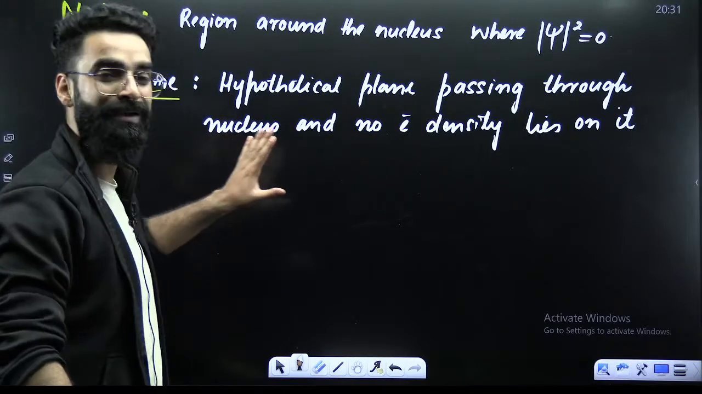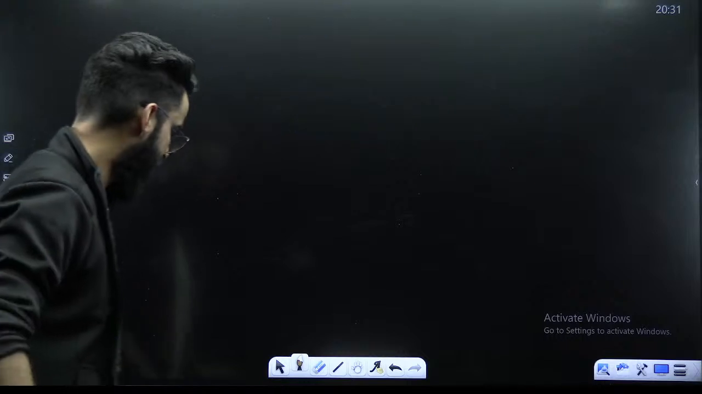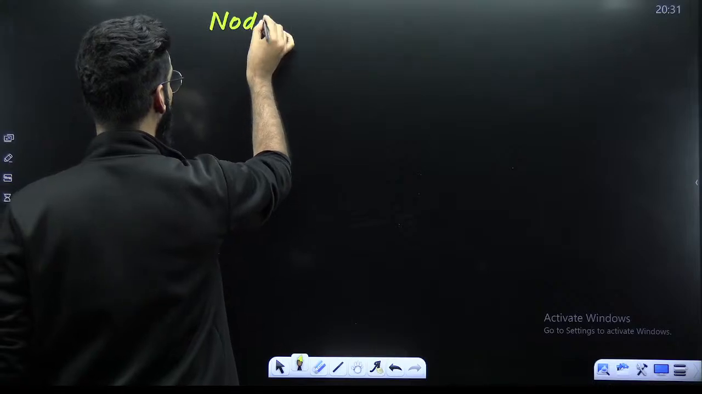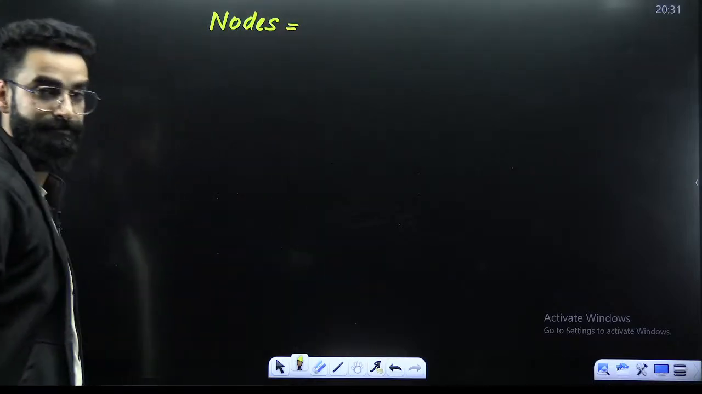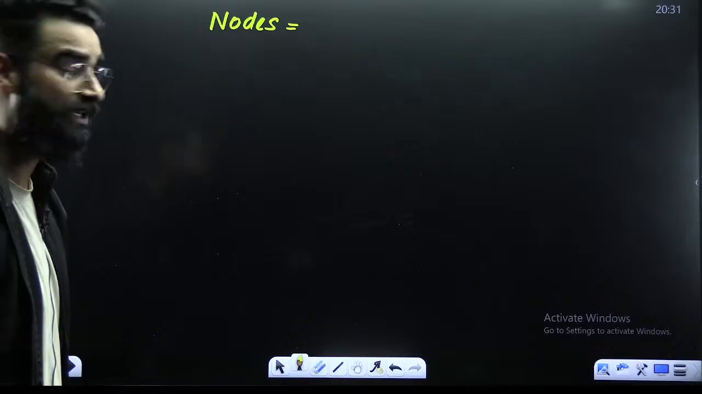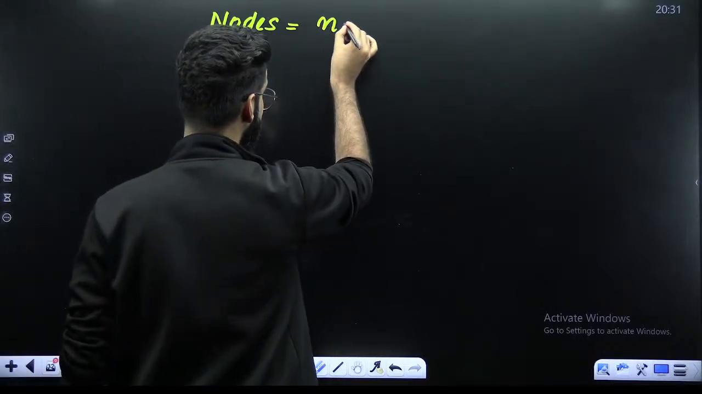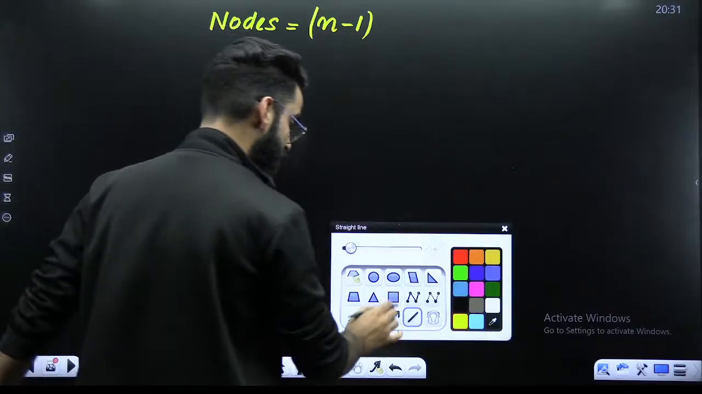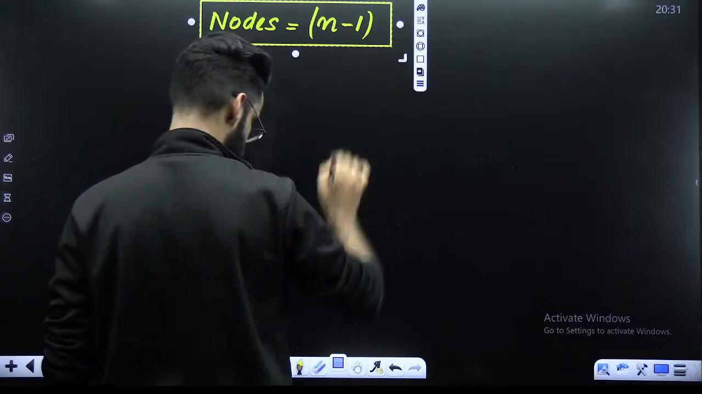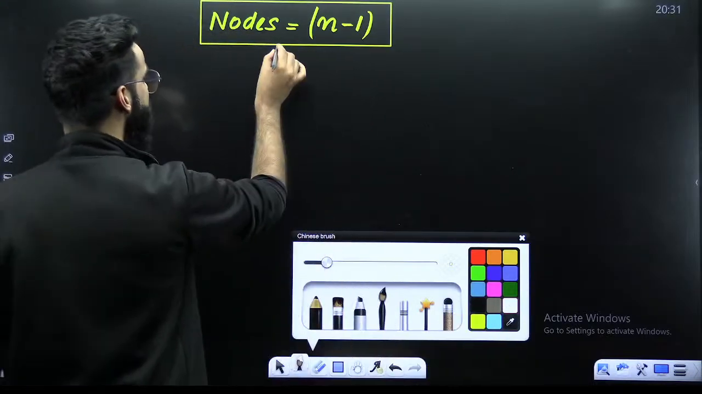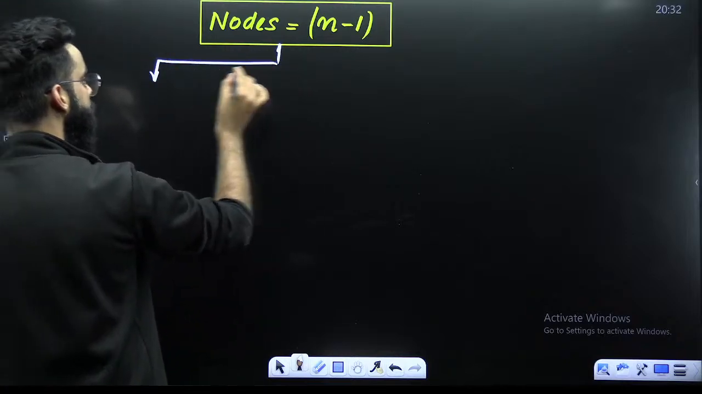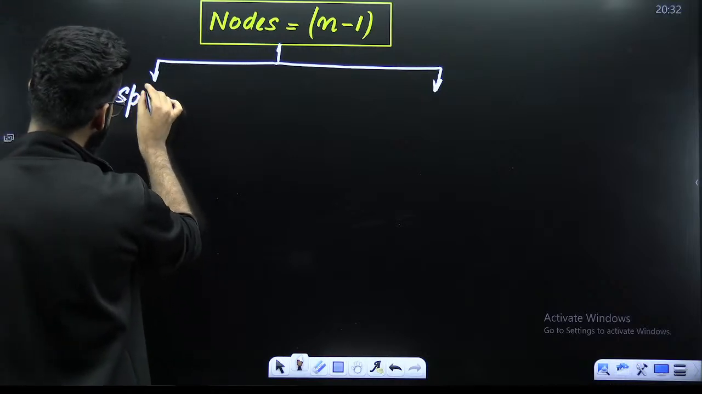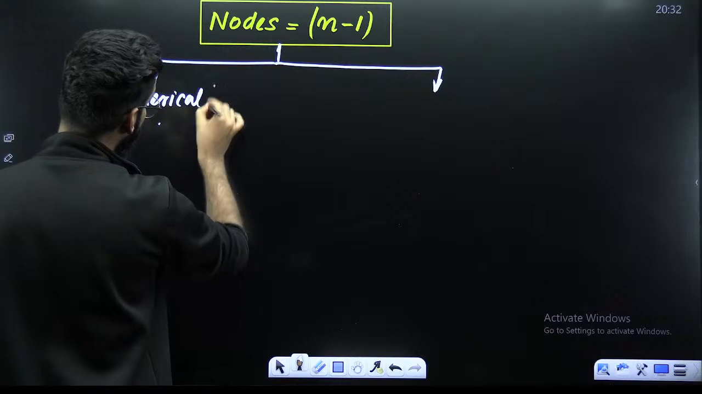Now guys, let's try to understand every single thing in detail. Have a look. First of all, let me tell you, if you want to calculate the total number of nodes in an orbital, how do you calculate that? There is a formula. Total number of nodes is equal to n minus 1. This is the formula by means of which you calculate total number of nodes in an orbital. Now, these nodes are basically of two types. One is called spherical node or the radial node.